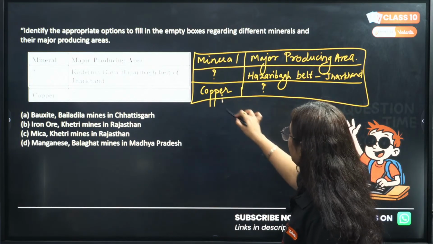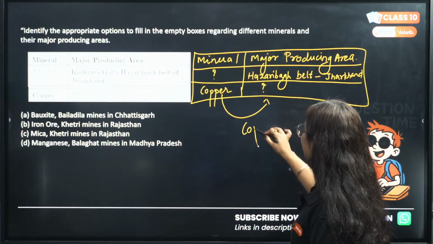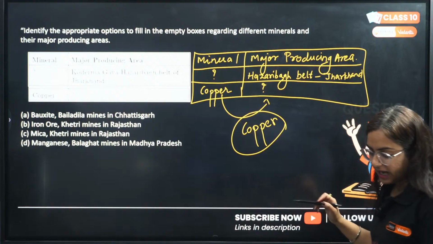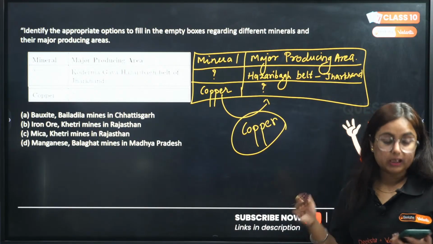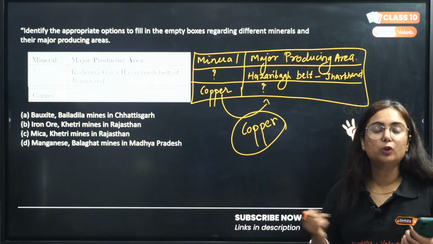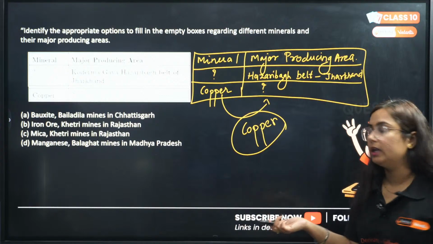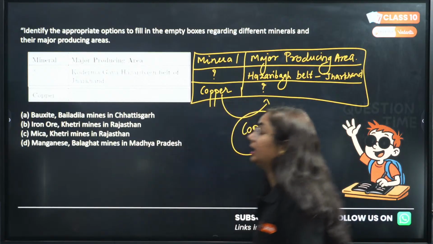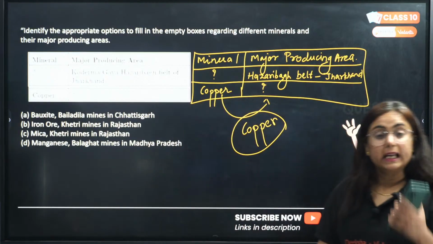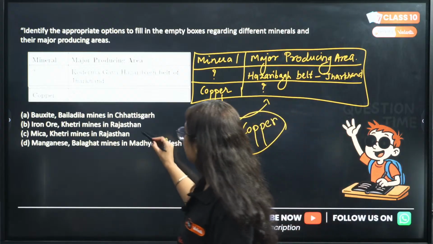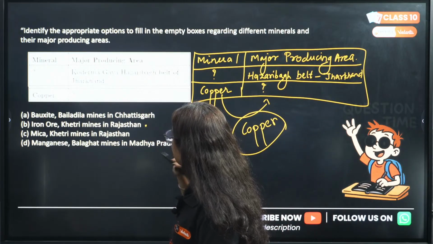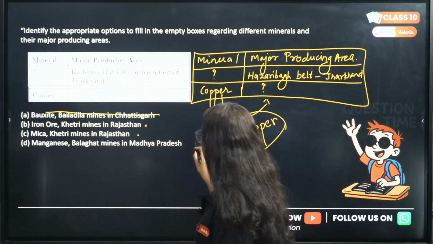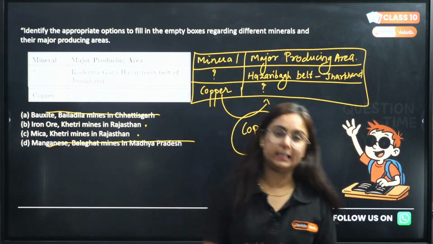See, if we talk about copper, it's clearly written in our NCERT that in India, copper is not found abundantly. It's just found in one mine, that's Khetri mine in Rajasthan. Pay attention, which mine, beta? Khetri mine. So which option consists of Khetri mine? B consists of Khetri mine, C consists of it, which naturally removes options A and D.